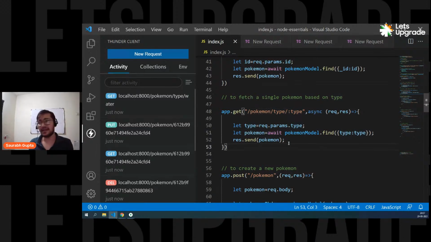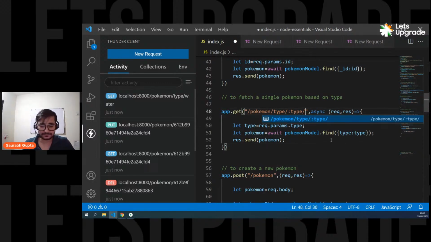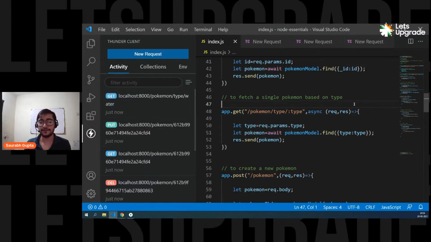Now you can create n number of these. What if we need to pass multiple inputs from the URL? Yes, why not? You can definitely go like this. Totally fine. See? So now you have two URL parameters. Remember, if you do it like this, you have to follow the proper sequence. First pass the type, second pass the ID. So do this. You can pass n number of them, slash, slash, slash, anything you want. Is that clear? Vraj Desai, buddy, is it clear?